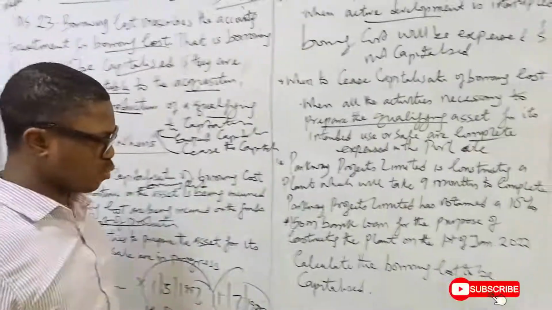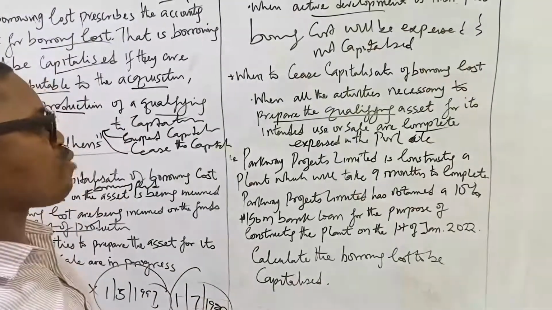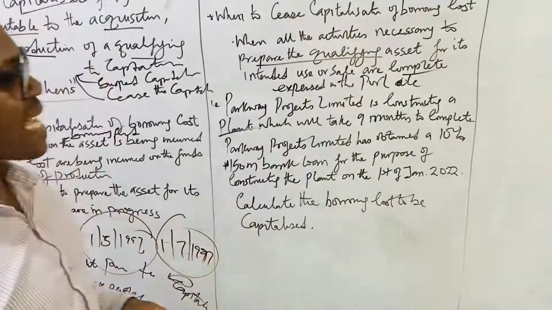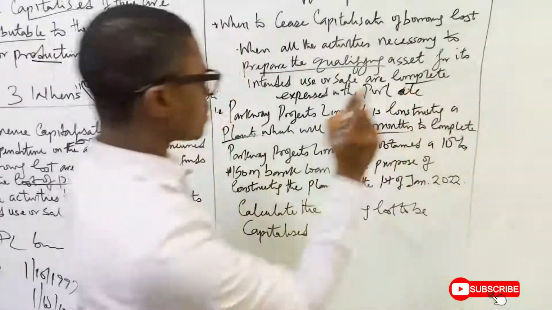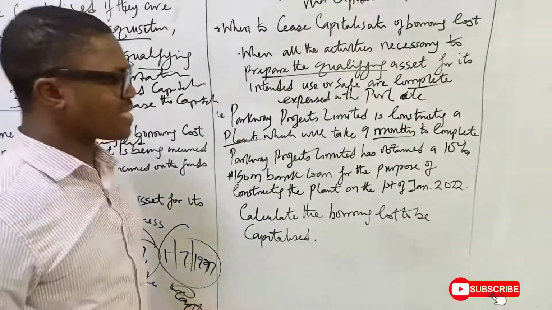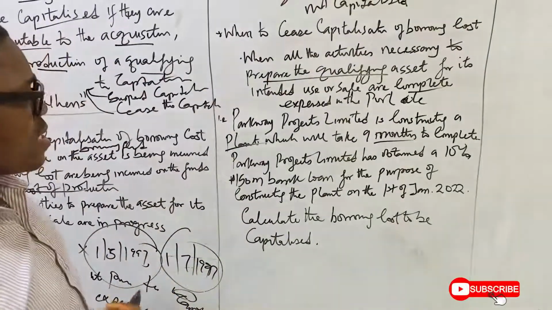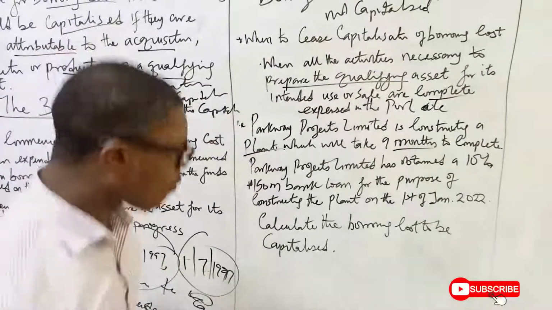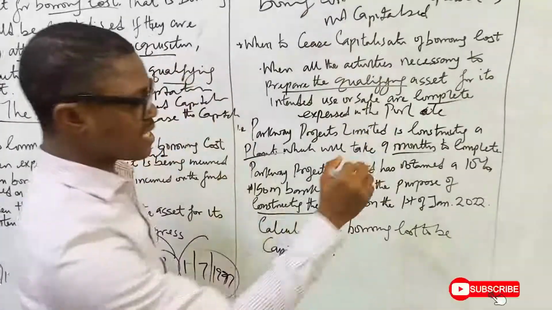What is the first example? The first example says that Parkway Project Limited is constructing a plant which will take 9 months to complete. Parkway Project Limited has obtained a 10% 150 million naira bank loan for the purpose of constructing the plant.